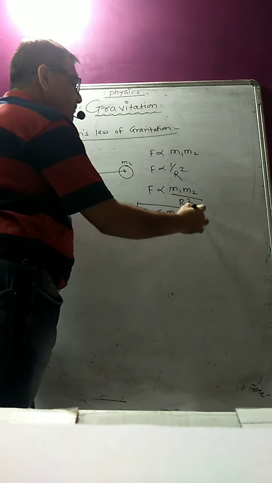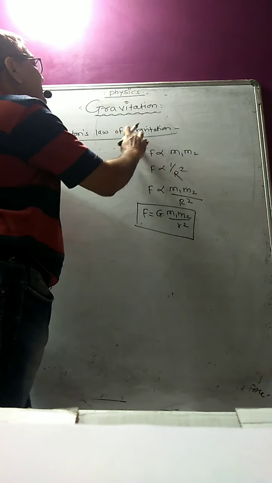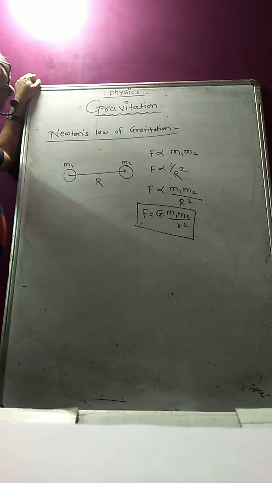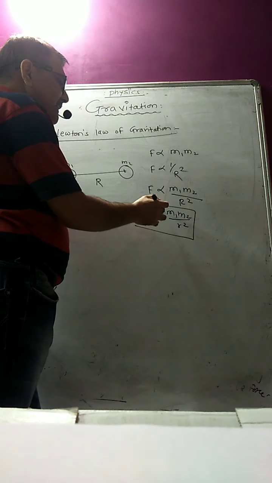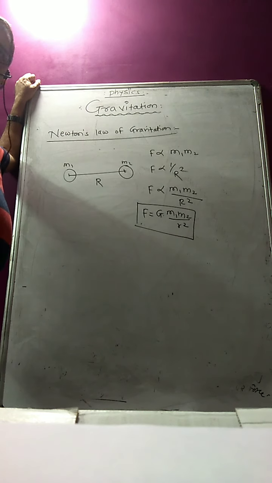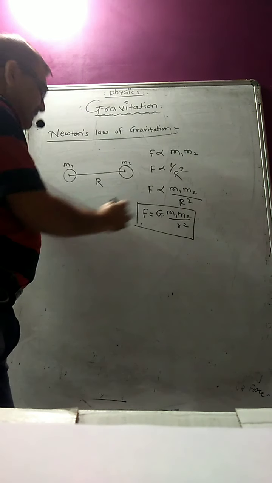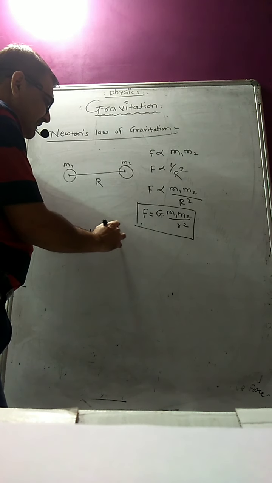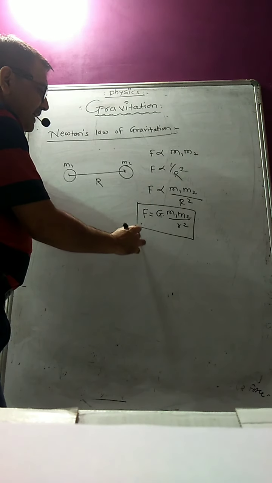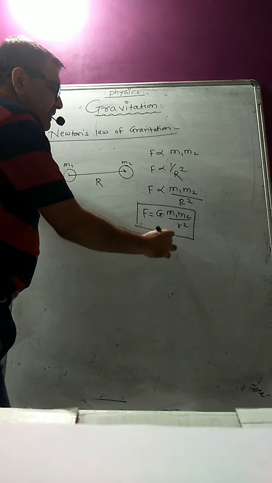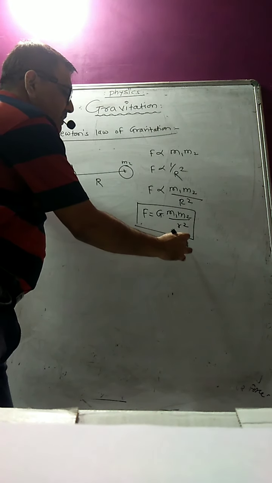That is called Newton's law of gravitational force. Now what is that G? G is the constant of proportionality, the gravitational constant.